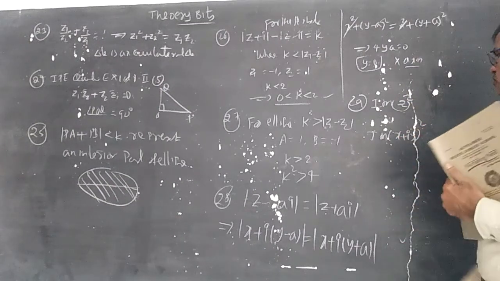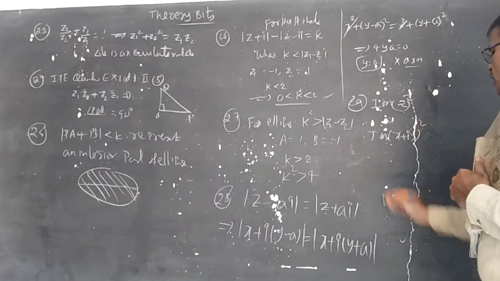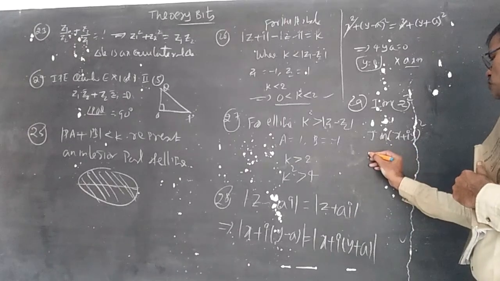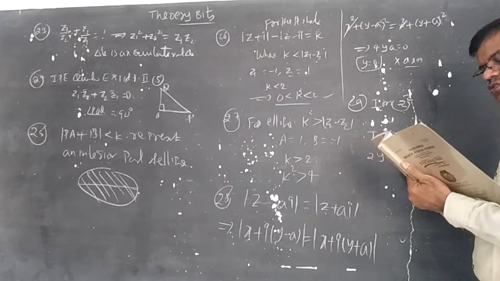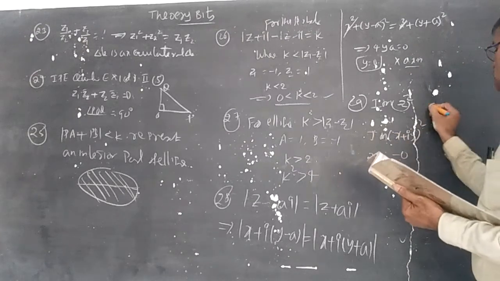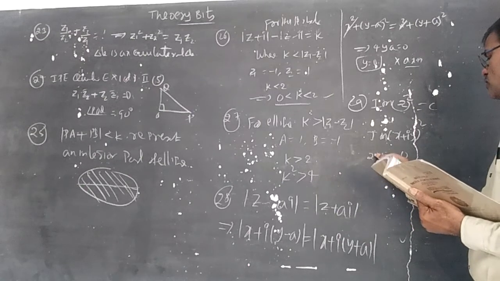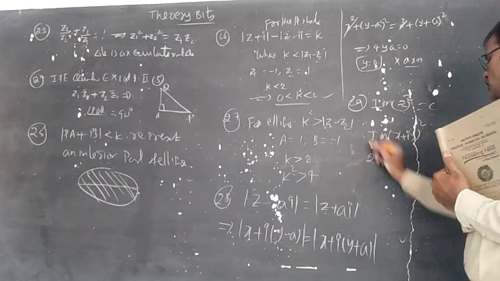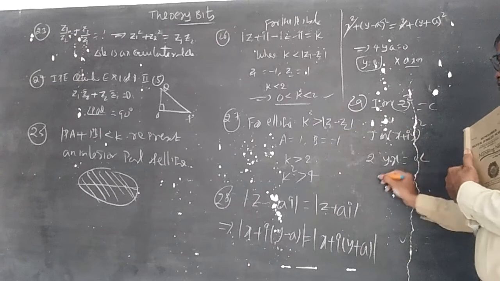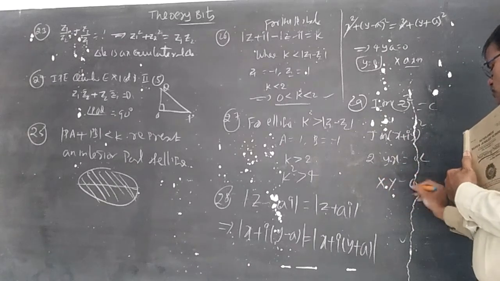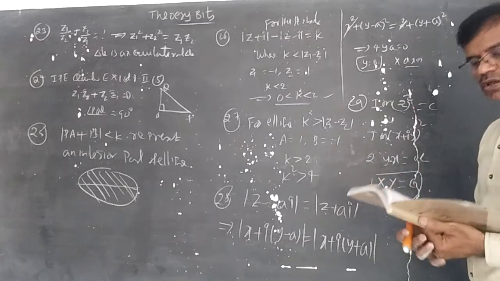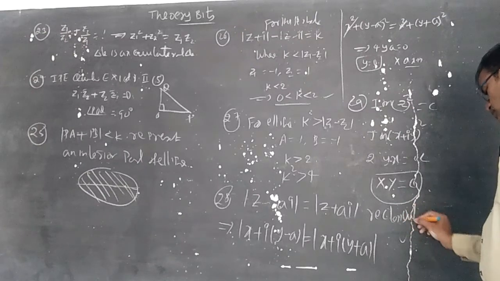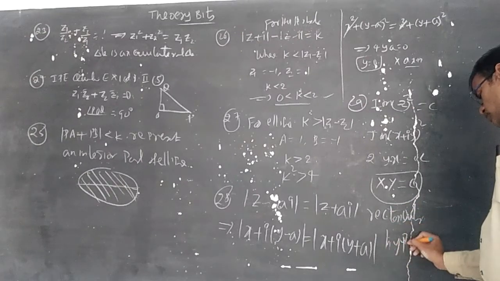The formula gives x square minus y square plus 2ixy. So the imaginary part is 2xy, and 2xy equal to c, so xy is equal to c square or k square, which represents a rectangular hyperbola.